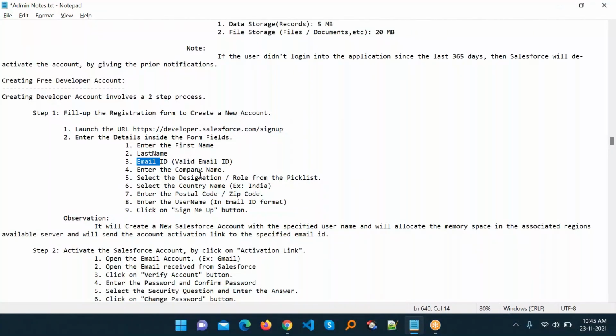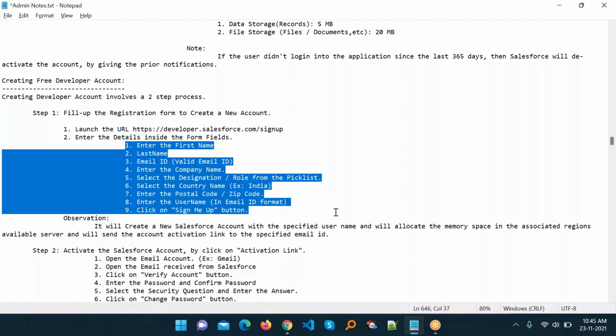Enter the company name as you want, select the designation role, and from the pick list select the country name, select the postal code or zip code, enter the username in email ID format, and then click on sign up. These are all the steps to create your free developer lifetime account.